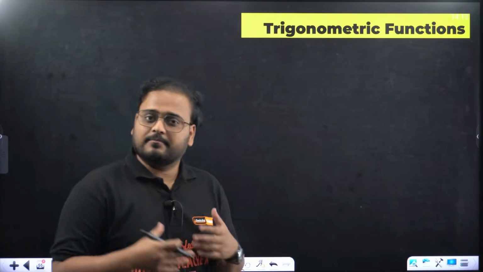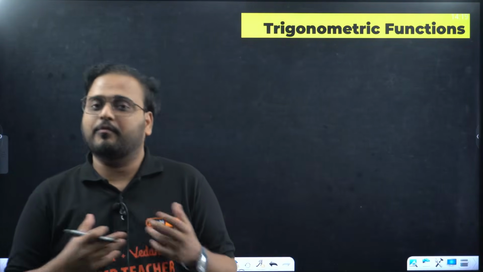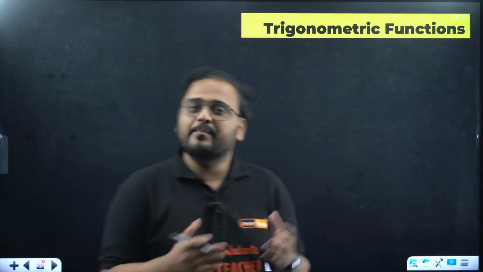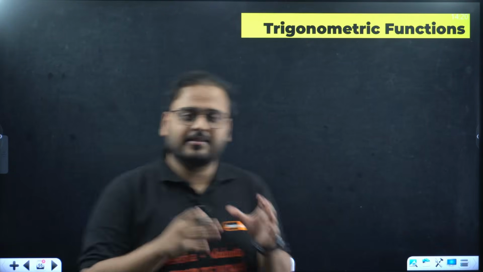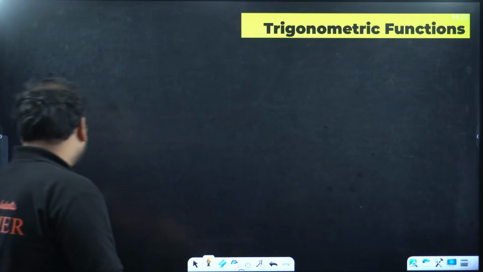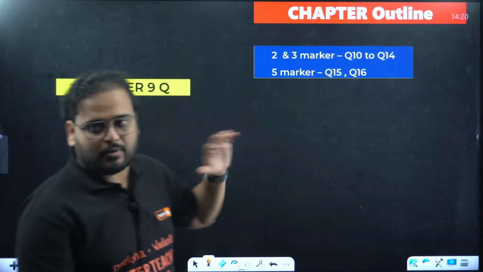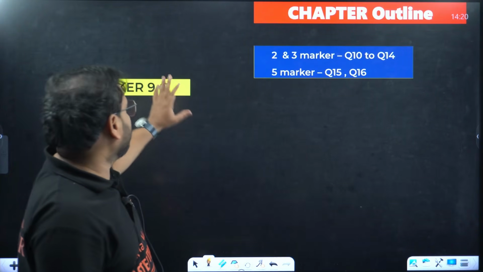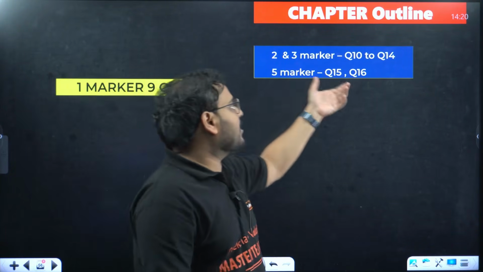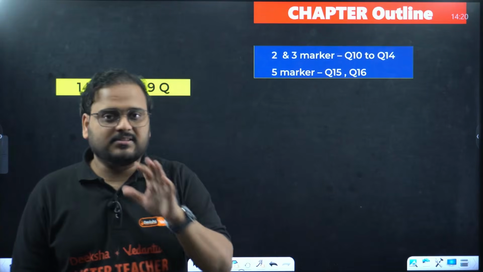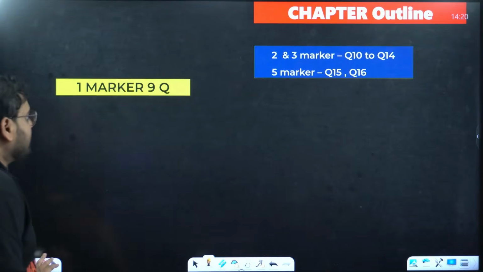Again, very important from the point of view of formulas, because usually we miss out on that, but don't worry. Today in the session itself, I'm going to give you a list of all those. So let's look at what the session looks like. I'm going to solve a total of 16 problems. The first 9 will be your MCQs. Then you have 2 and 3 markers. Then I brought some 5 markers as well. Then let's move on.